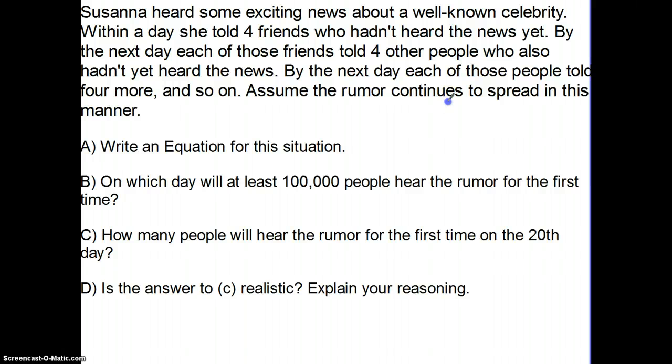Write the equation. So in this case, Susanna heard some exciting news about the celebrity. Then, after a day, the 4 friends will know the rumor. So at 0 days, Susanna knows the rumor. After a day, there are 4 new people that know the rumor.